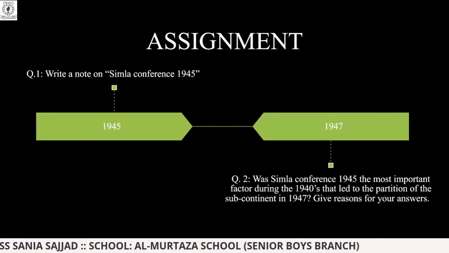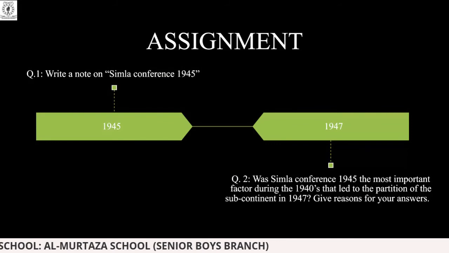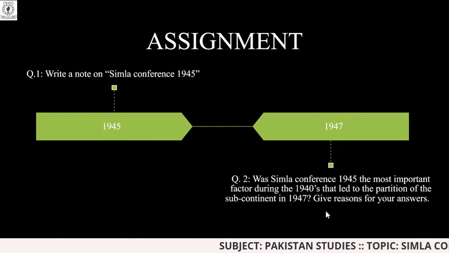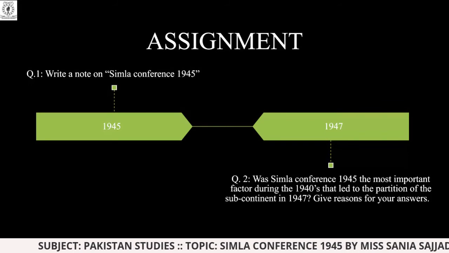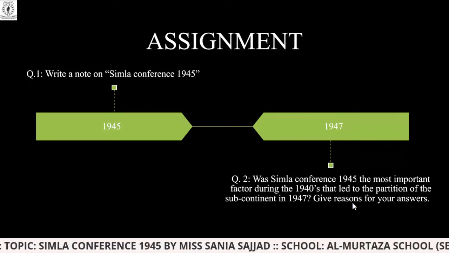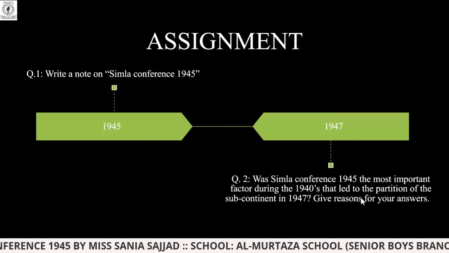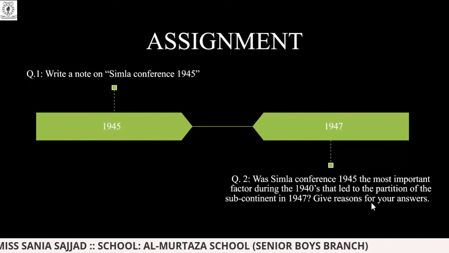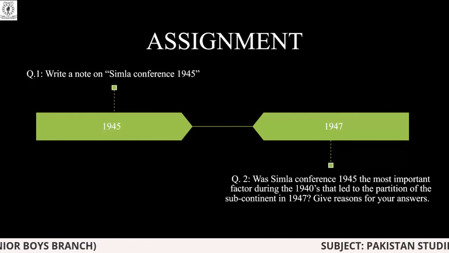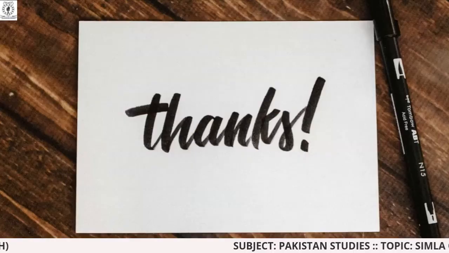So the assignment for today is question number 1, write a note on the Simla Conference 1945. And then question number 2, was the Simla Conference 1945 the most important factor during the 1940s that led to the partition of the subcontinent in 1947? Give reasons for your answer. In this question, you have to tell your reasoning, but you have to justify your answer with an example, and then you have to share your answer on KP under my instructions below.